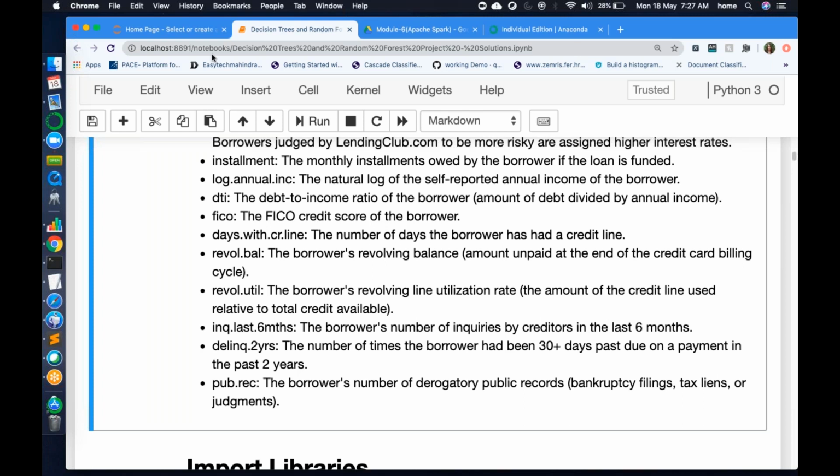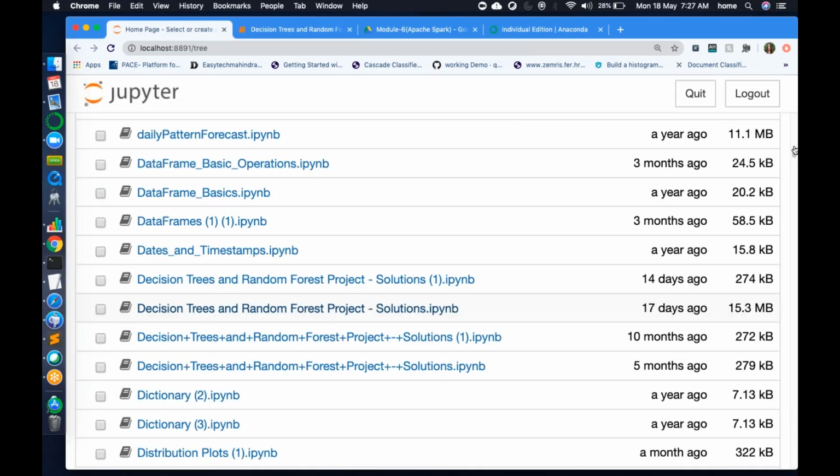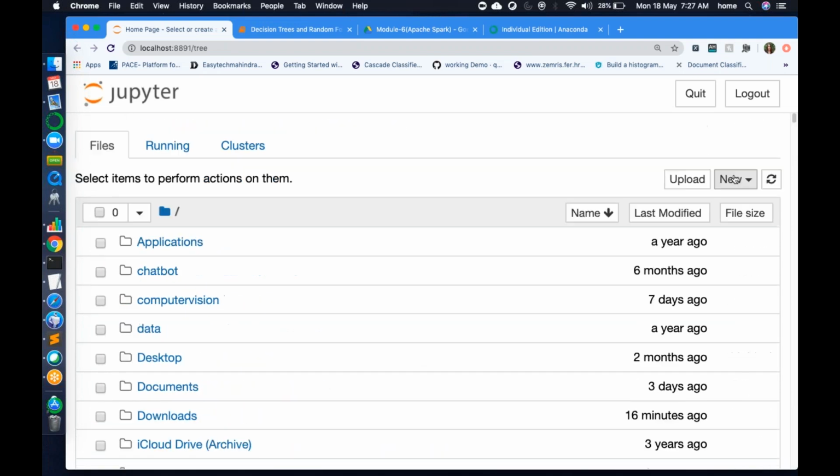Okay. Now let's start understanding Jupyter. When you open the home page, Jupyter will be opening in localhost, and you can see two buttons, upload and new, in the right corner. So what are these two?